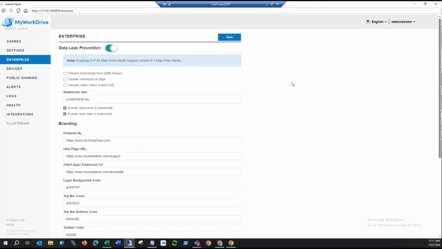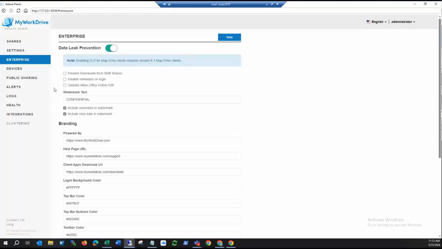So if you have a real high level of security, that probably might not be something you want to do. But if you're working with a semi-trusted group of users and you want to allow them to do quick edits and things like that, for that kind of workflow, that's what that's there for.